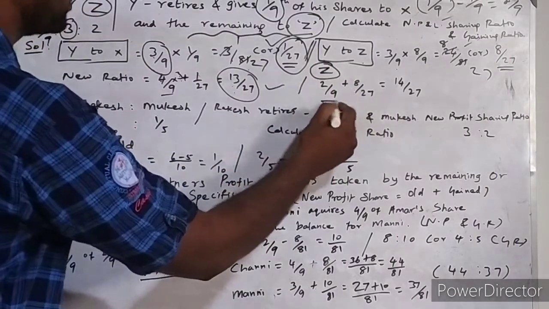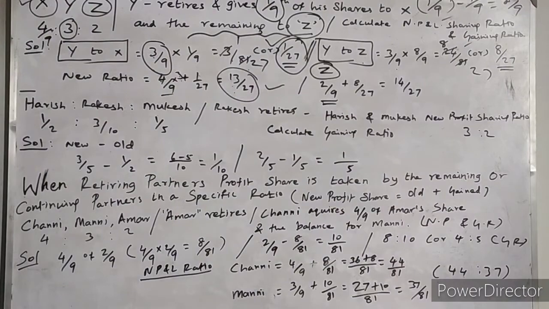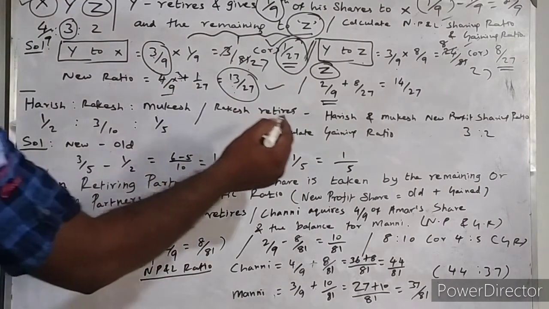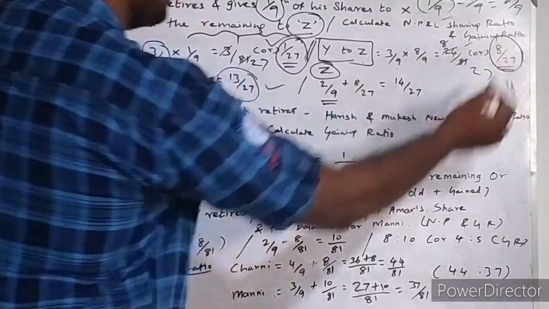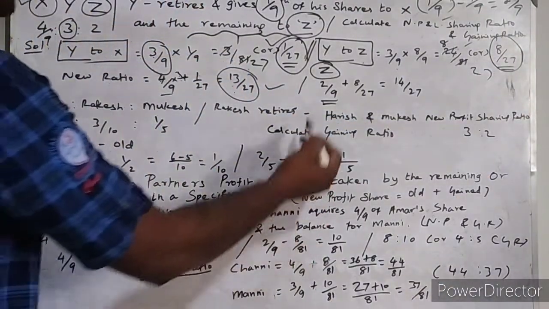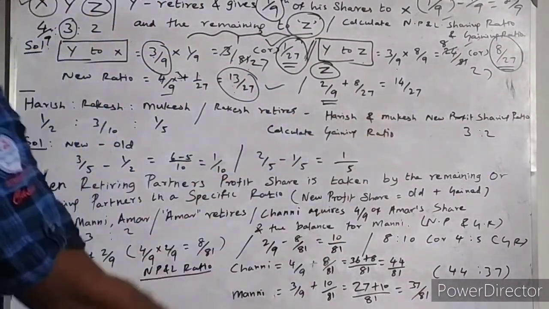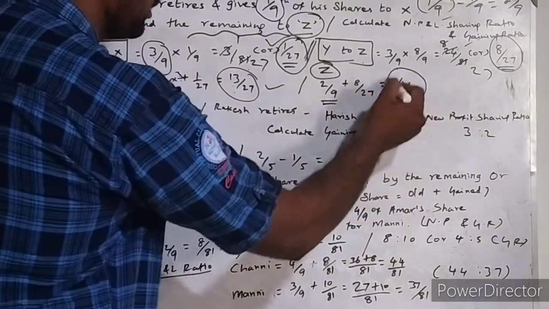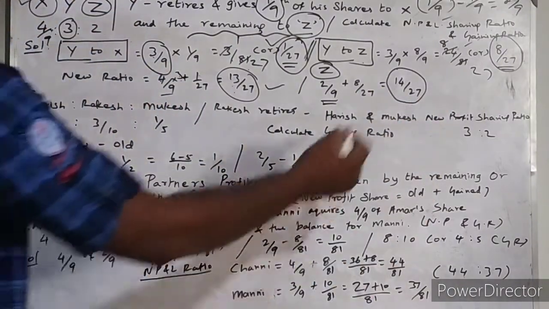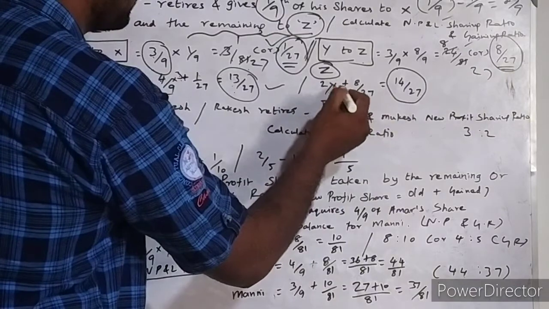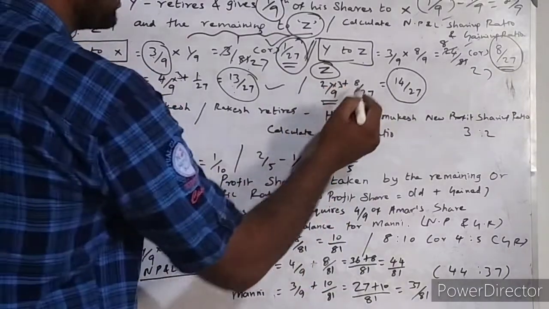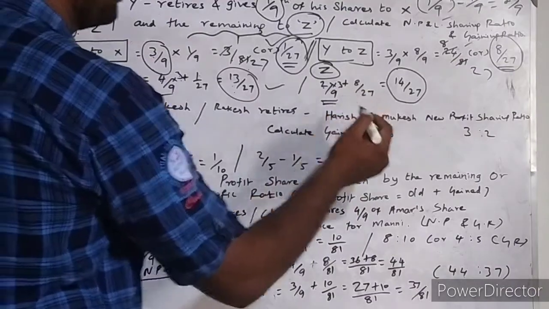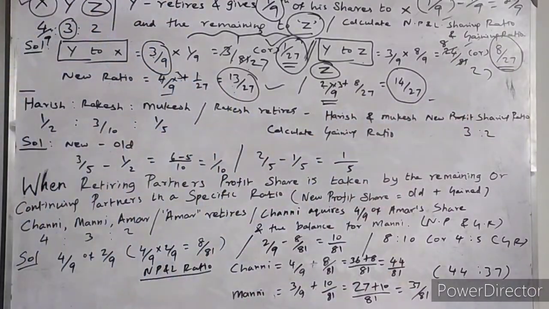Partner Z, existing profit and loss sharing ratio is 2 by 9, and share occurred from Y. Here we discussed that is 8 by 27. So 2 by 9 plus 8 by 27 is equal to 14 divided by 27. How this 14 divided by 27 came? Because first set will be multiplied by 3. 3 into 2 are 6. 6 plus 8 is equal to 14, and the common will be 27. So 14 divided by 27.